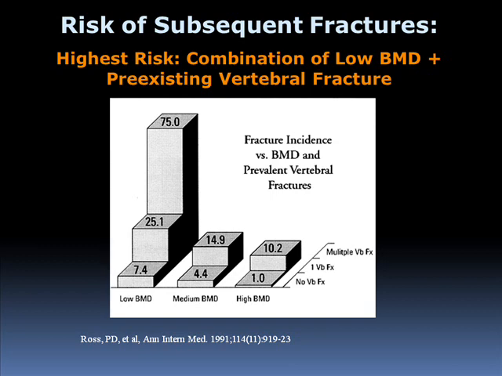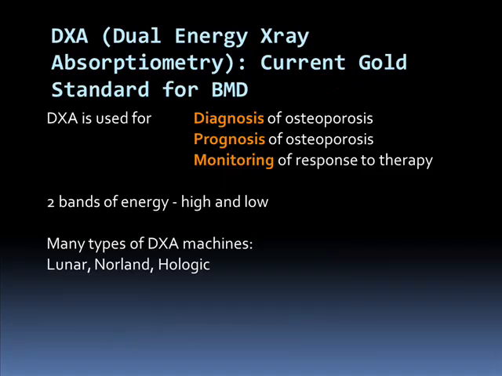If you have a BMD and you've fractured a bone before, a vertebral fracture before, the risk of fracturing again is very, very high. So even if your BMD is high and you've had past vertebral fractures, it's 10 times. And the worst combination, of course, is low BMD and a previous fracture. So these are the people at very, very high risk. Low BMD, previous fracture.